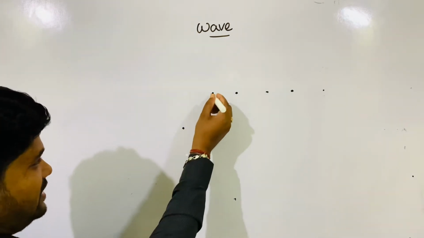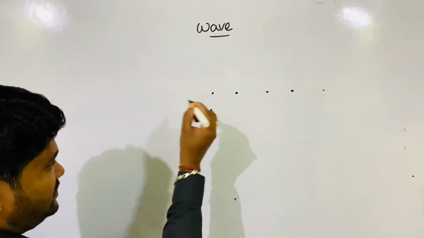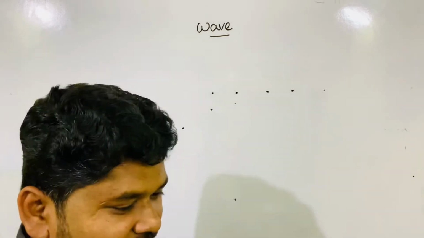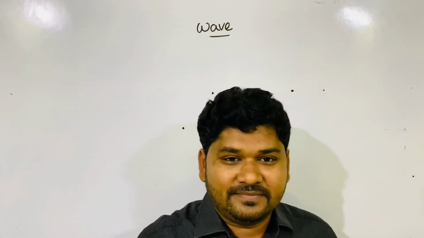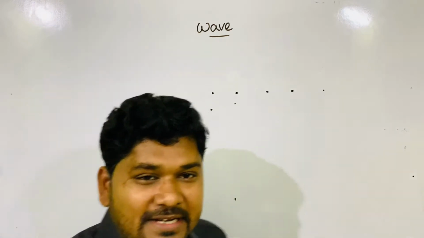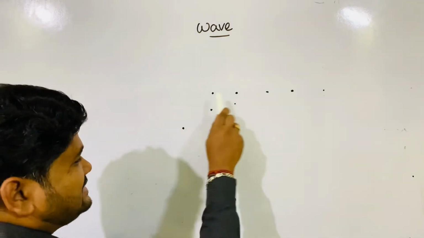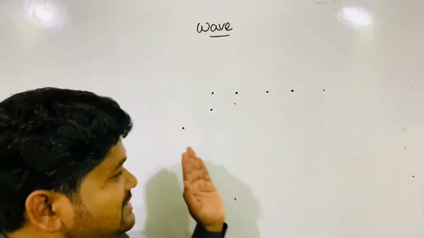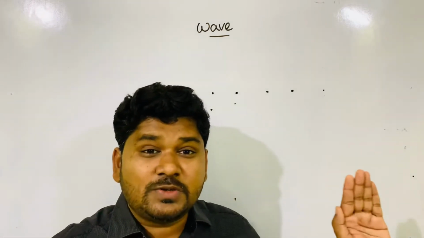When this comes down, it also drags this molecule. Again, this molecule drags the next molecule. What happens here now? You see, the molecules are now disturbed one by one. The energy transfers from one molecule to another molecule.